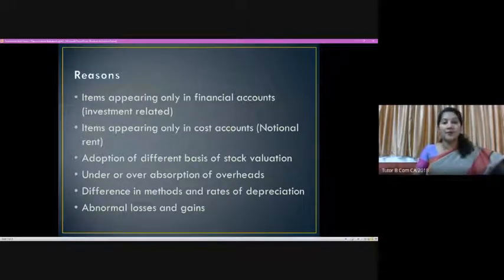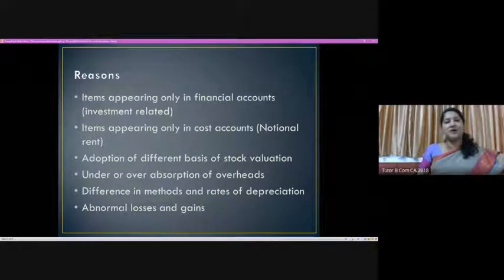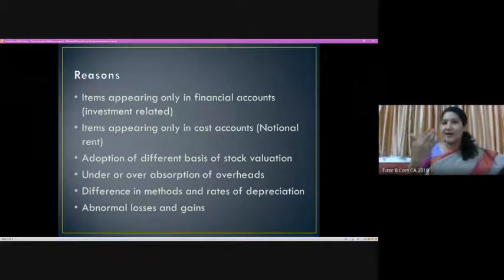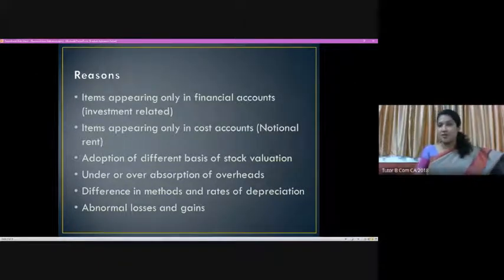The difference will be like this. Our financial profit would be more than the profit shown by the cost statement. Why? We have shown an additional income in the form of interest income. So that can be one reason: there are additional incomes which have a place only in the financial statements.